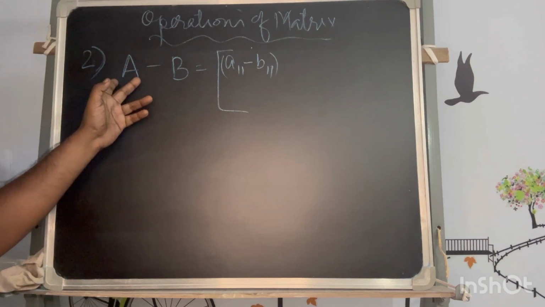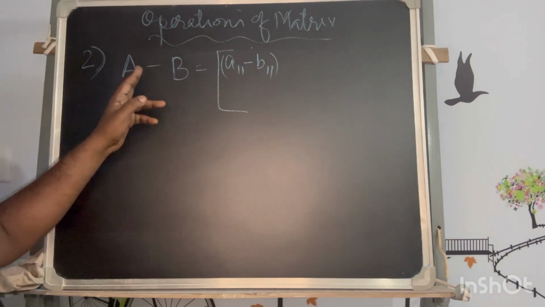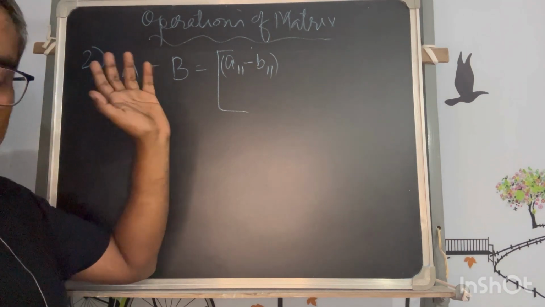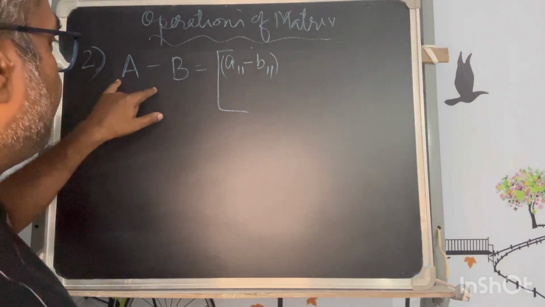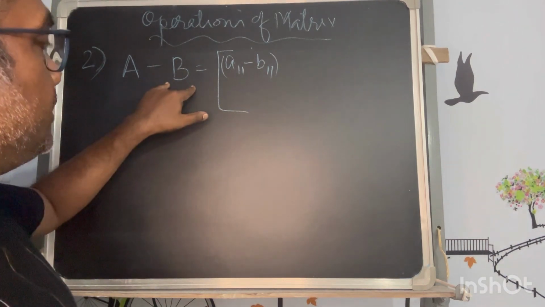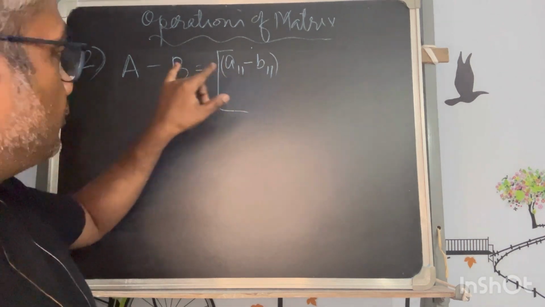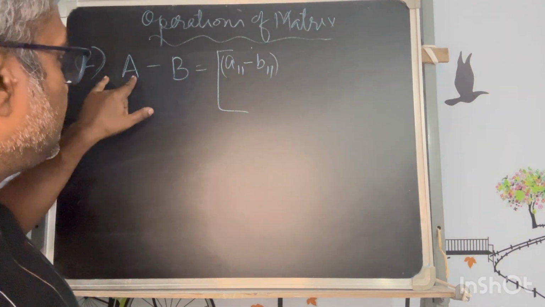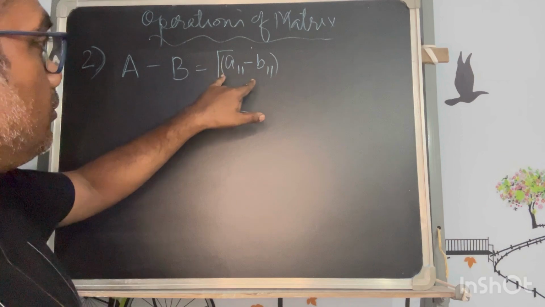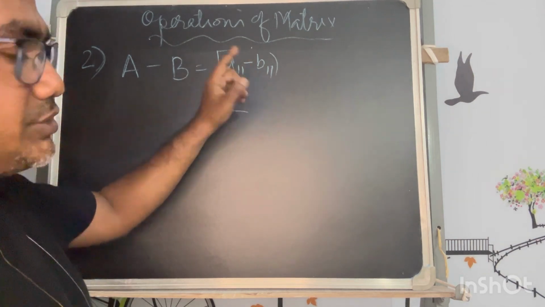whether the elements of A and B, whatever the relation, if I want to get A minus B, I have to keep the elements in the same order. Whether B's element is higher than A's element, it doesn't matter. You cannot manipulate by switching the location.